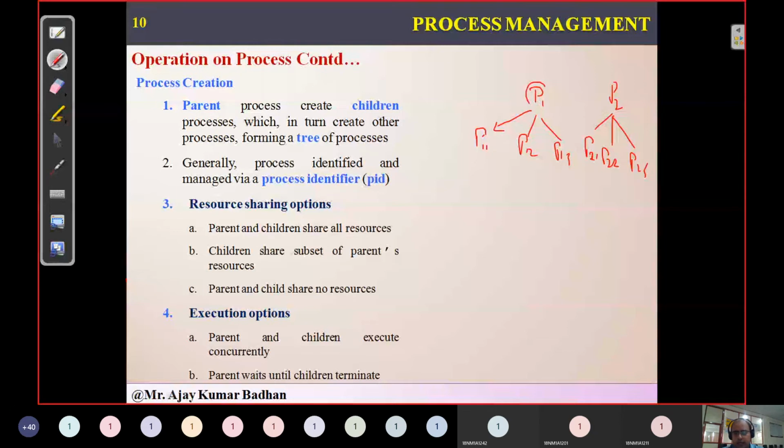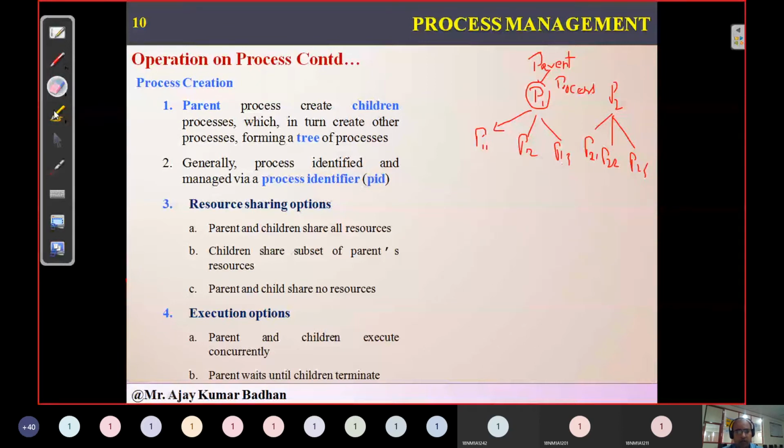Since P1 has created these processes, all of them will be working under P1. This process is what we call the parent process. I think you might have understood till now. So what do we call these other processes? We call them child processes. Remember, every process can create as many processes as it wants. Whichever process is creating is called the parent process, and whichever process is getting created is called the child process.